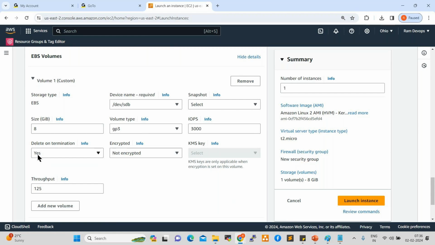This is a very important interview question also. So many times I got this question when I attended different interviews. When you delete your server, along with the server, storage also will be deleted, if you select yes. If you select no, what will happen? When you delete your server, the server will be deleted, but the storage will be available. By that time, that storage we can hand over to the project, or else we can hold it for some time. They can take the backup, they can take some snapshots. After that, we can delete the storage.